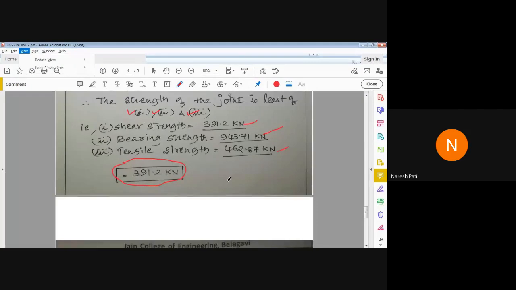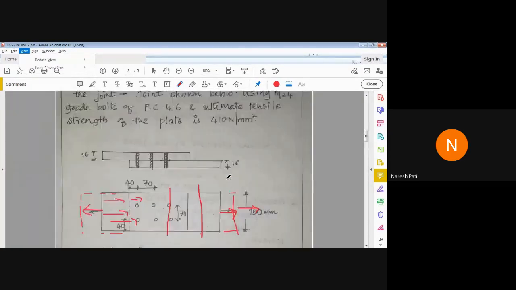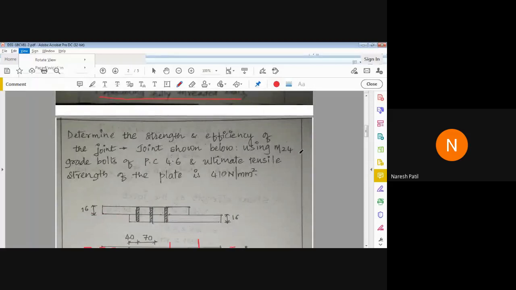Clear? So they are asked to calculate, you go back and check, what? Strength and efficiency. So we have determined the first part, that is strength. Now the next is efficiency. How to calculate efficiency? We'll check now.